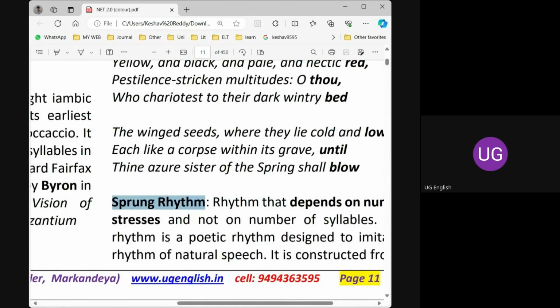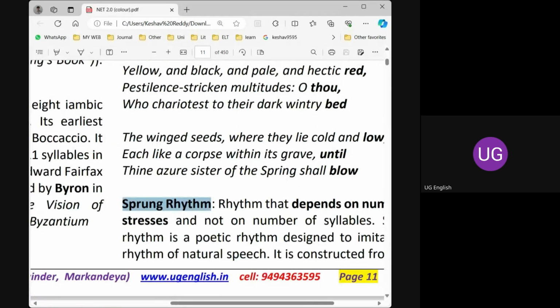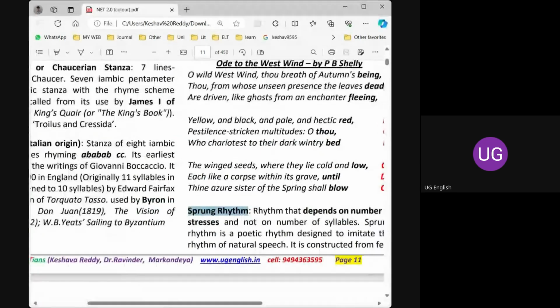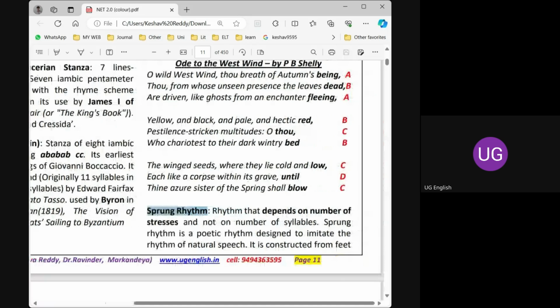Yesterday we discussed English is a stress timed language. What does it mean? The stress in the line of a poem, in the line of a sentence, will occur at equal intervals, at equal time zones.